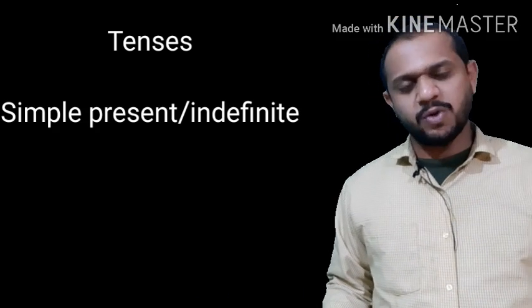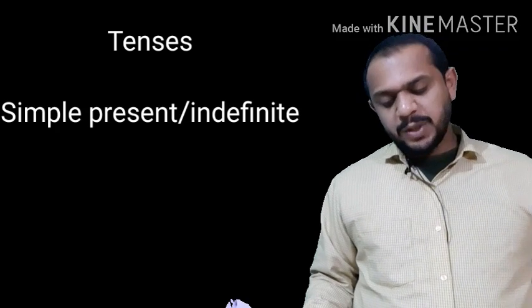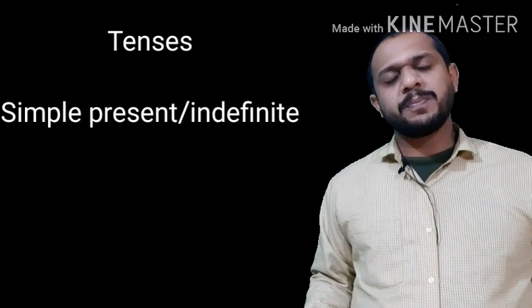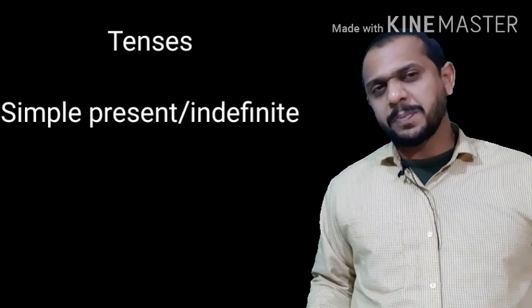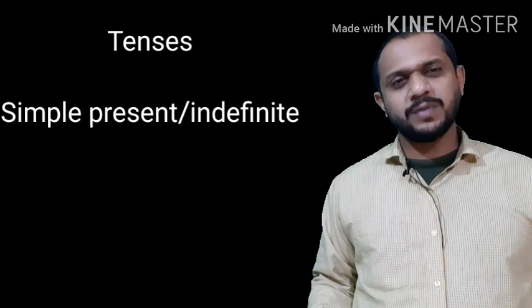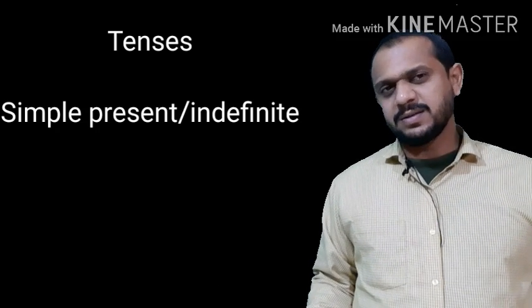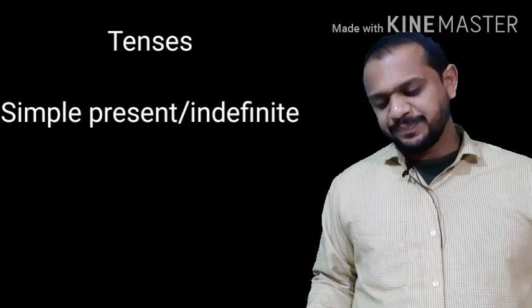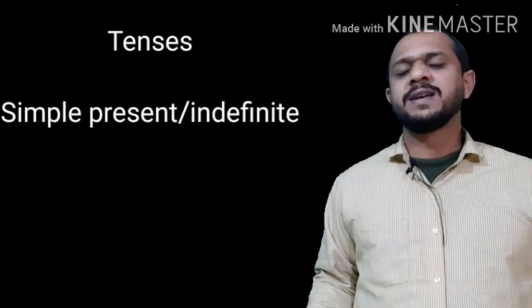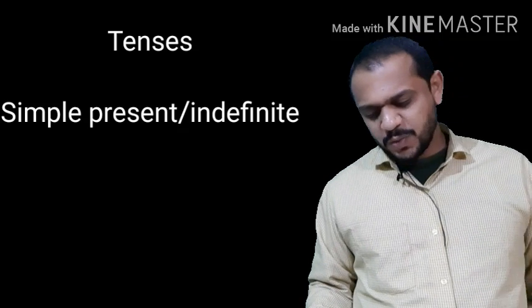And substitution for past, in this situation also we'll use simple present. Then exclamatory sentence beginning with here and there, in this condition also we'll use simple present tense.